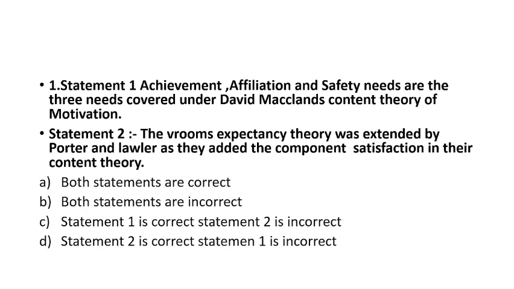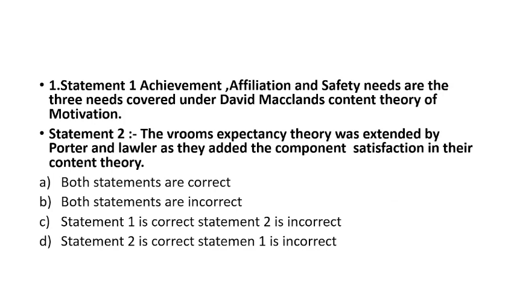Option C, statement 1 is correct and statement 2 is incorrect. And D, statement 2 is correct and statement 1 is incorrect. This question is from the topic of motivational theories, which is a very important topic from the exam point of view.